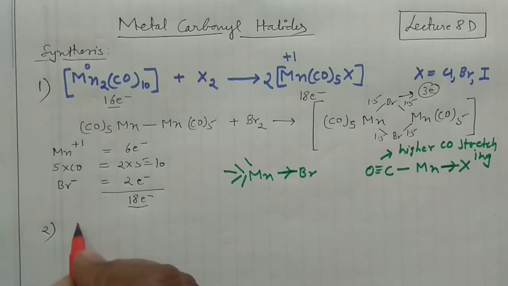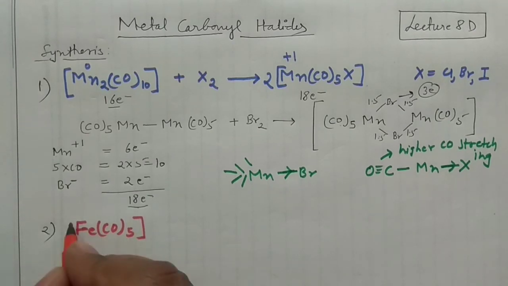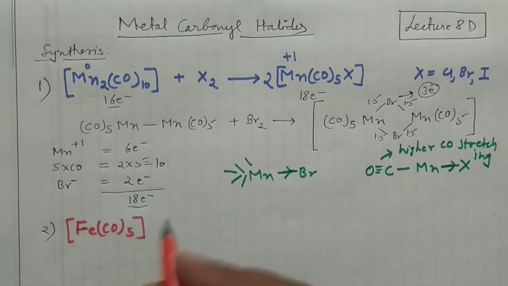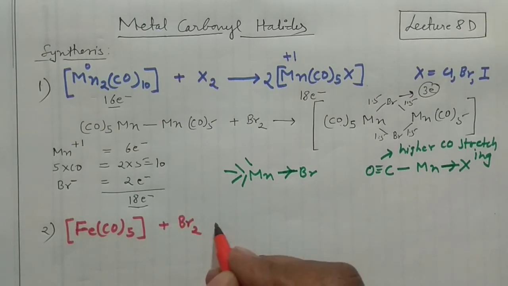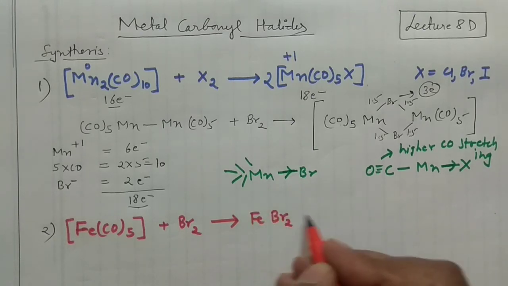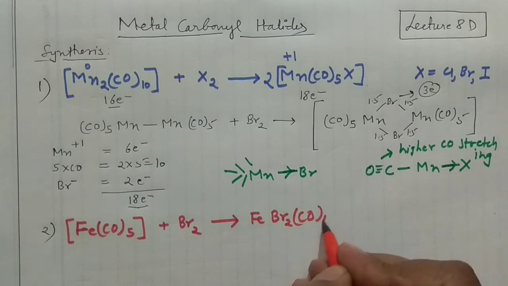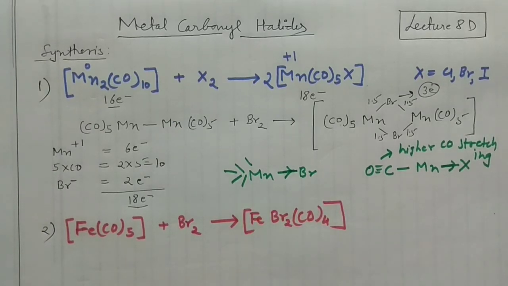And if you take pentacarbonyl iron, this pentacarbonyl iron when it reacts with bromine will result in FeBr2(CO)4. Okay guys, so this is an important preparation.